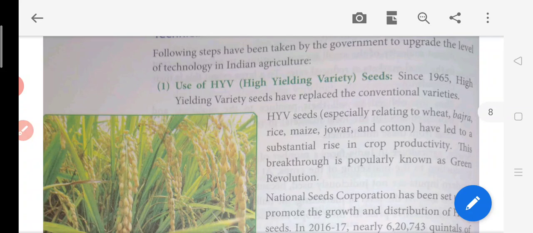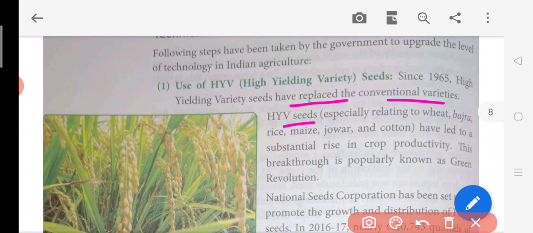So high yield variety seeds have replaced the conventional varieties. Instead of old seeds, nowadays they are using these seeds, especially for wheat, bajra, rice, maize, jowar and cotton, which has led to a rise in crop productivity. This is a breakthrough and this is called the green revolution.